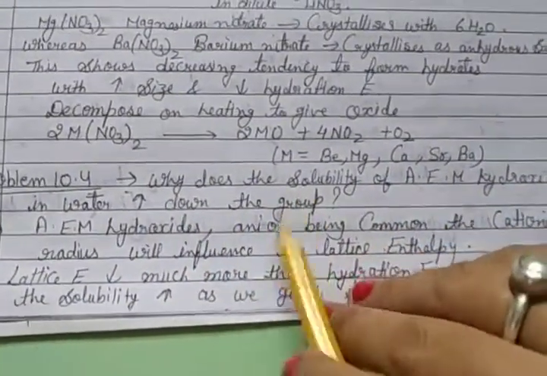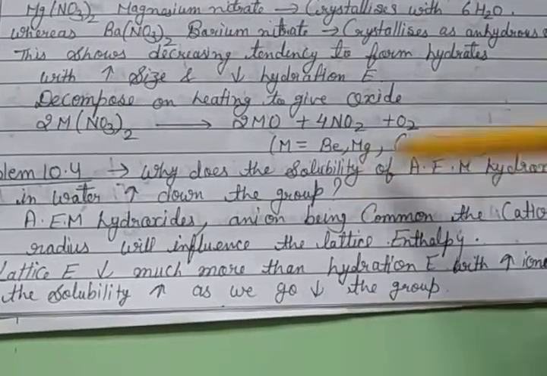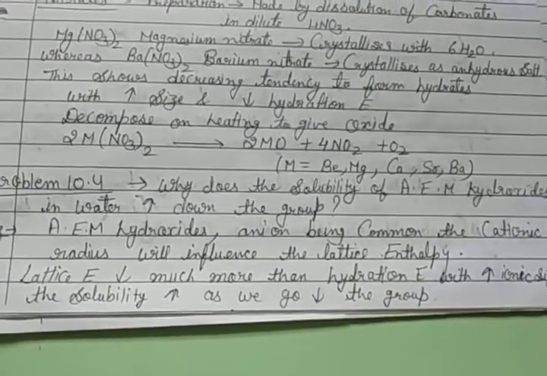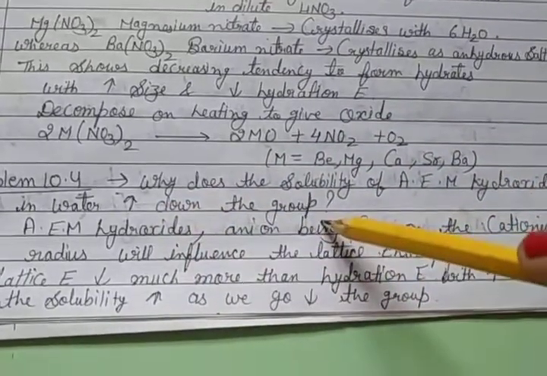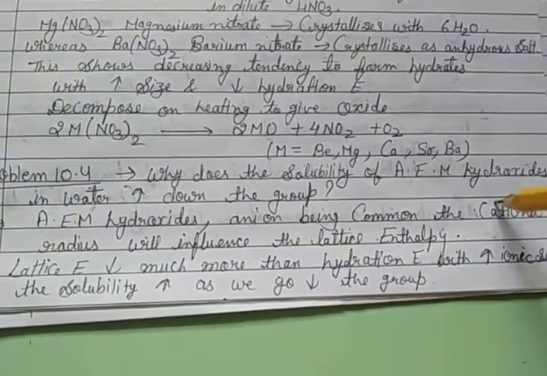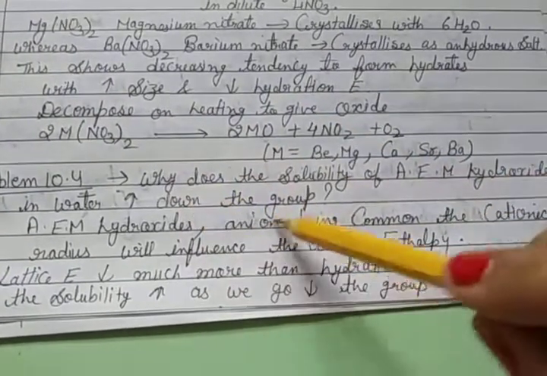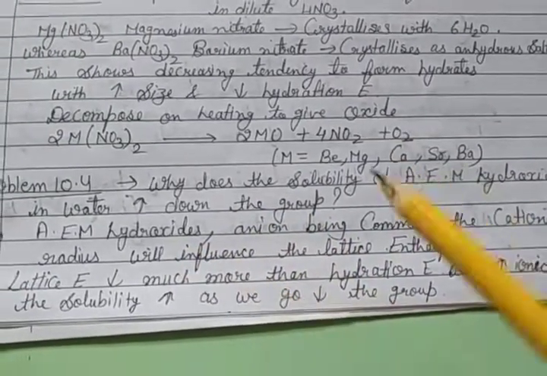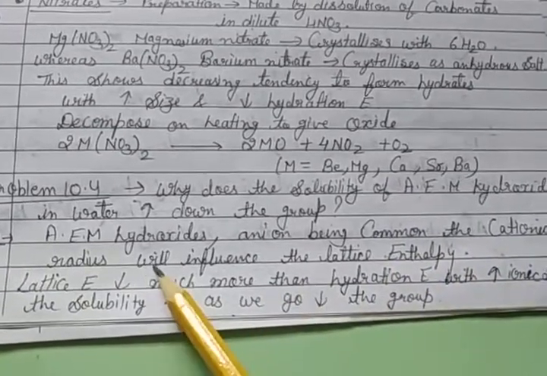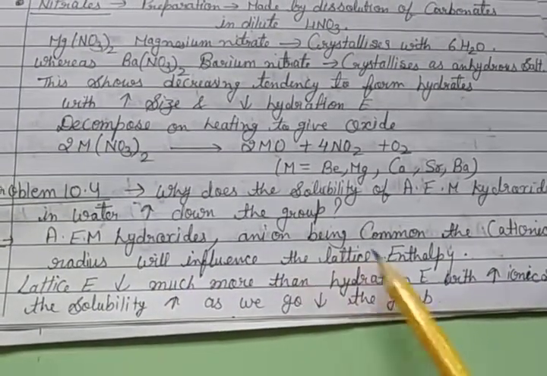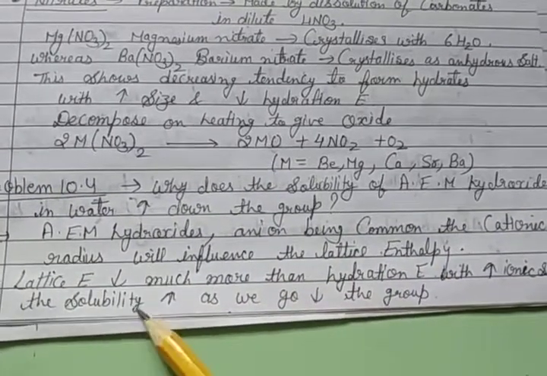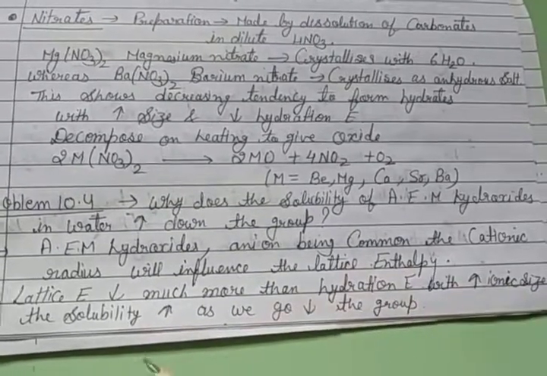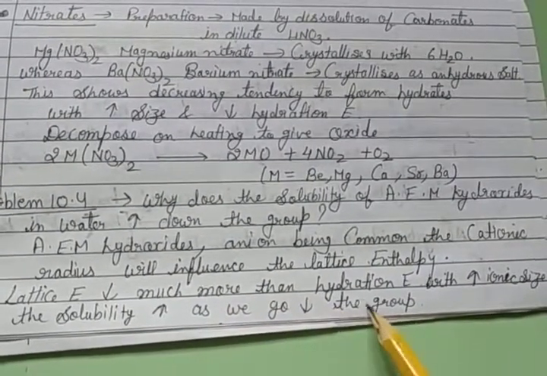Problem 10.4 is given in your textbook discussion. On the basis of this concept, why does the solubility of the alkaline earth metal hydroxides in water increase down the group? We already know we have to go up to down. With the anion being common, the cationic radius will influence the lattice enthalpy. So lattice energy decreases much more than hydration enthalpy with increased ionic size, so solubility also increases as we go down the group.